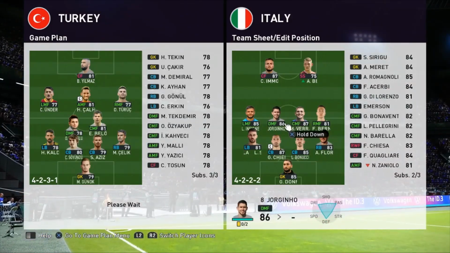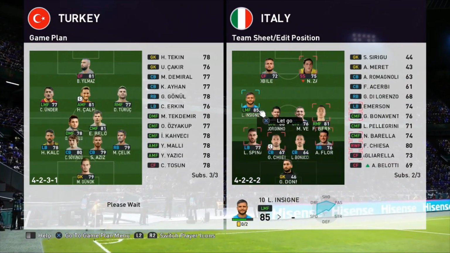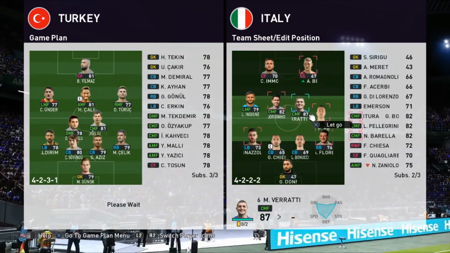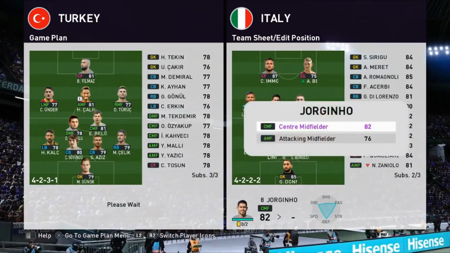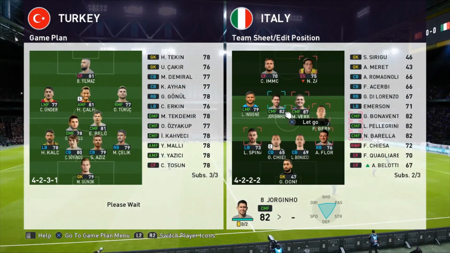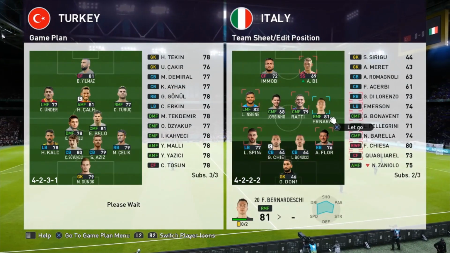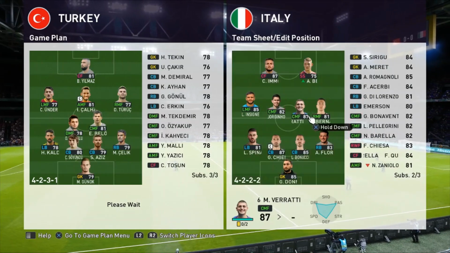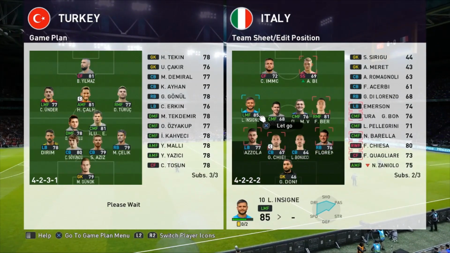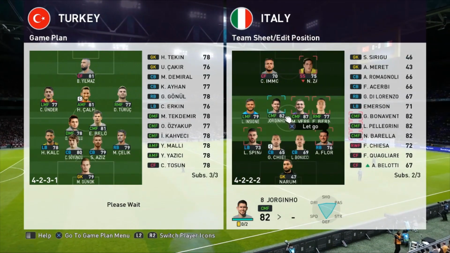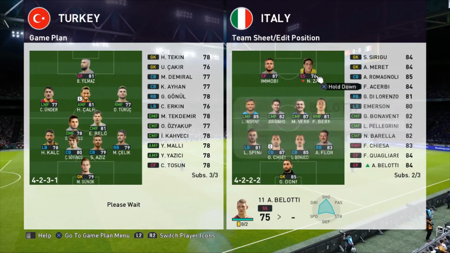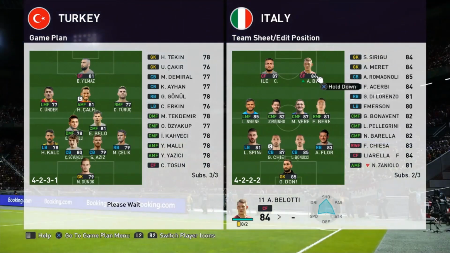Push all four up a bit, please. Of course I can. So I'll push him up to there. There you go. So they will drop his rating very slightly. What I'll do is I'll drop him. How far does he need to be dropped to be a DM? Nah, I'll put him there. There we go. Very slightly. I'll drop them a little bit down so it's kind of like that. There we go. Just drop him there. There we go. So that's how it's going to work. I changed Belotti's position. Yeah, let me change that as well. There we go. Set it forward. All sorted. That is how it's going to work now.